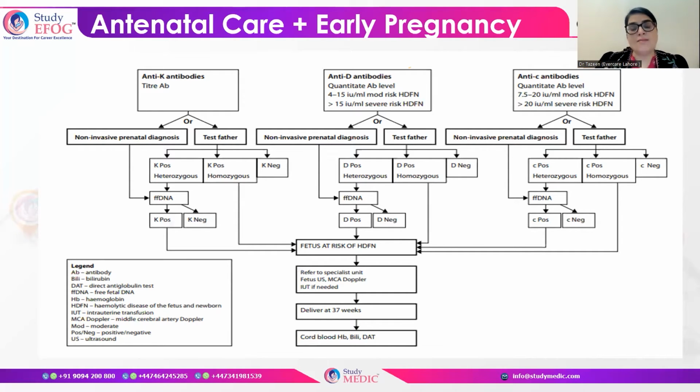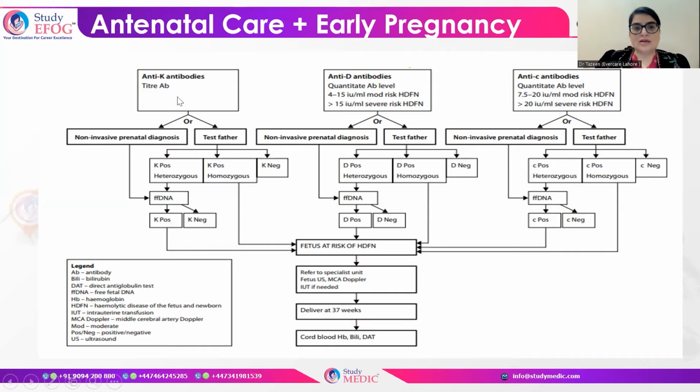Anti-K antibodies are killer antibodies. Even when they are detected, you have to refer the patient to the fetal medicine unit, because the baby is more prone to develop early anemia and hemolytic disease of the newborn.